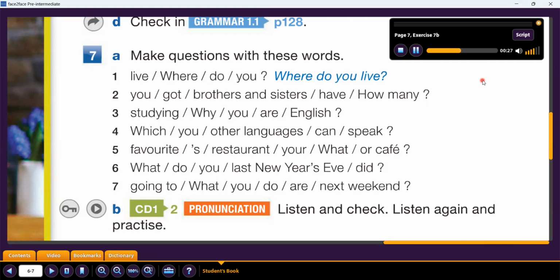Which other languages can you speak? 5. What's your favourite restaurant or cafe? 6. What did you do last New Year's Eve? 7. What are you going to do next weekend?